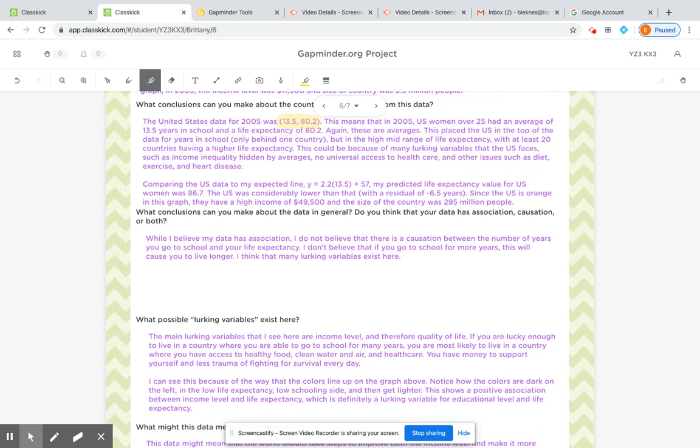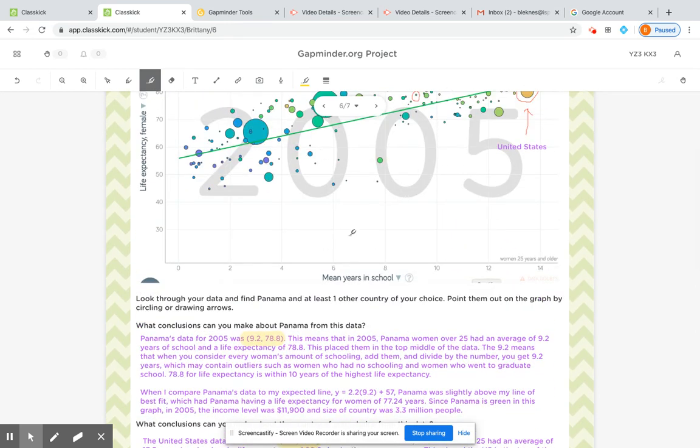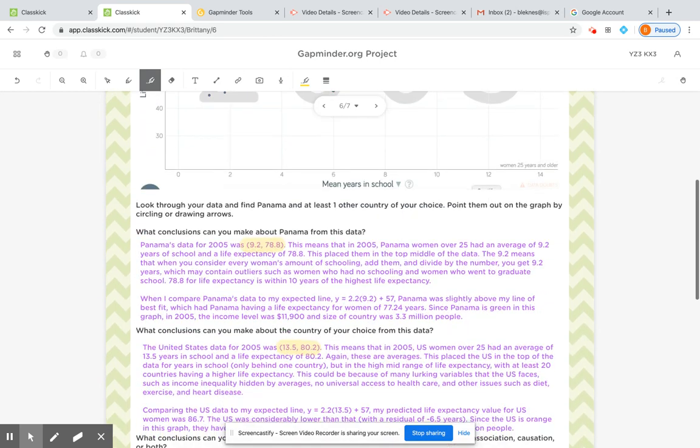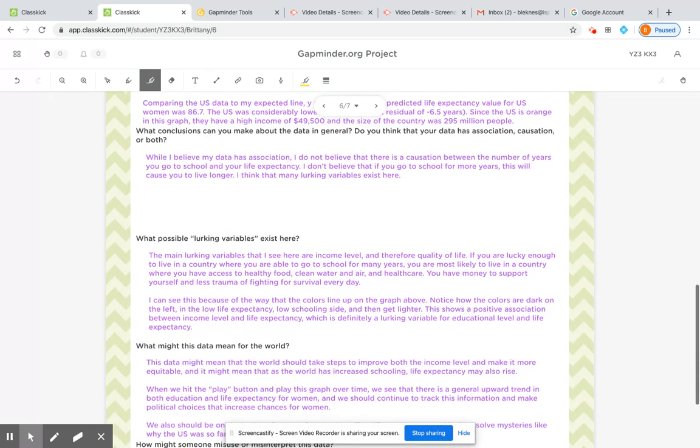Conclusions that I can make in general: while I believe that the data has association, meaning that I believe there's a connection between how many years in school on average women go to school and life expectancy, I don't believe it's causation. I don't think that if you increase the number of years that women go to school, you're automatically going to increase the life expectancy of women, because that doesn't necessarily make sense to me. There must be other lurking variables here.